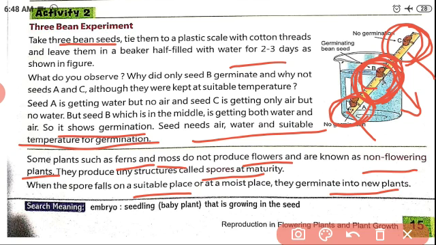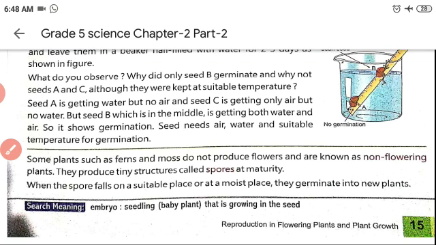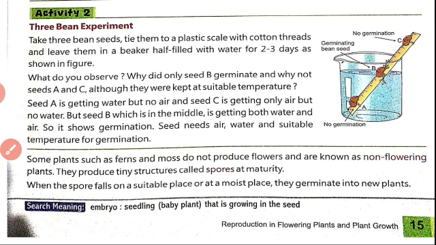Some plants are non-flowering plants. They will produce spores during maturity. When the spores fall in a suitable place at a suitable temperature, they will germinate into new plants. Okay children, try these two activities at home.